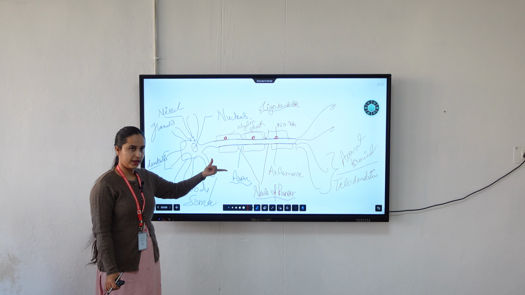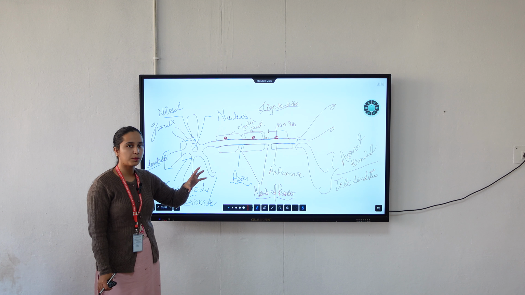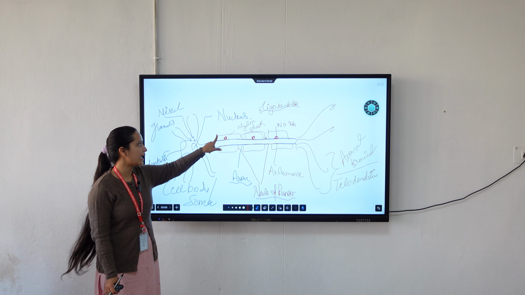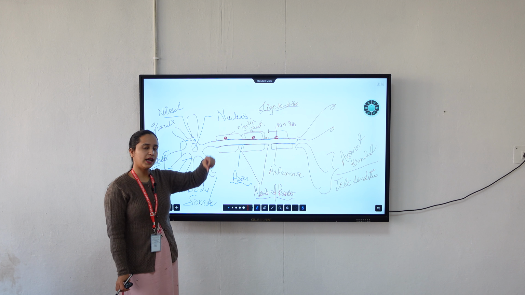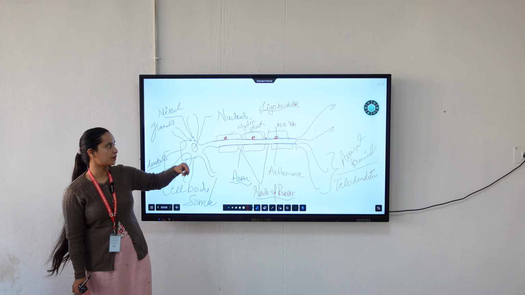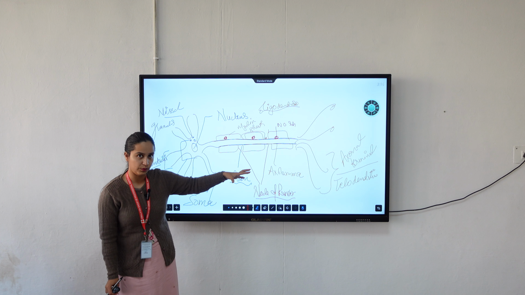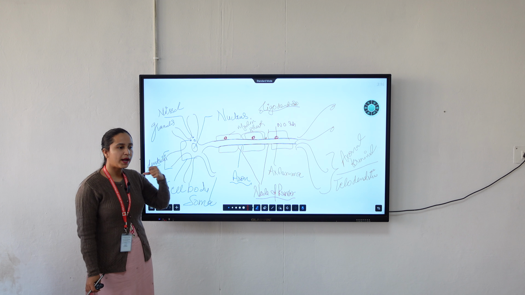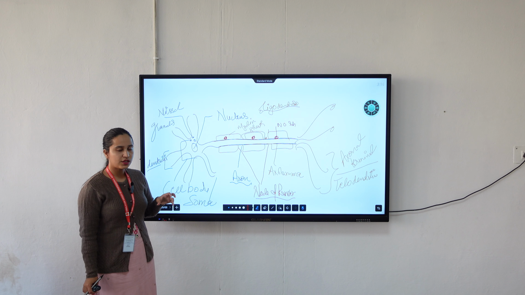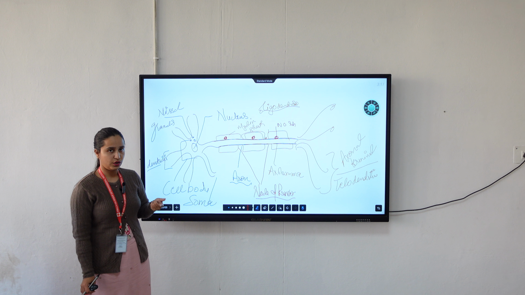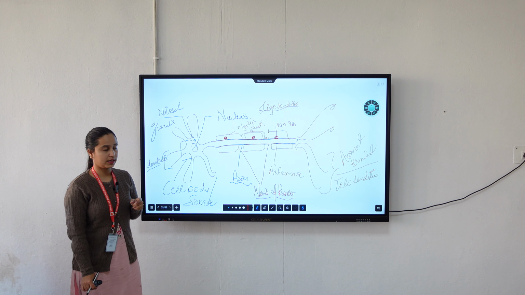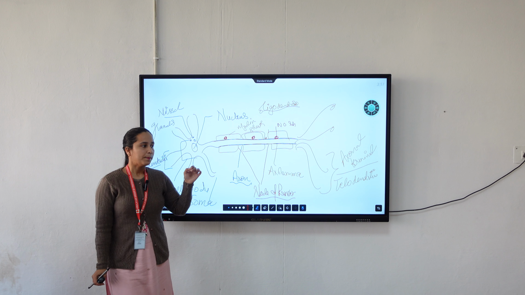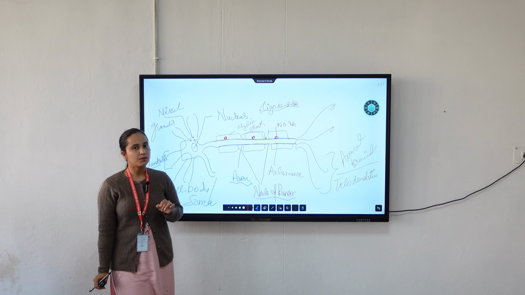Now one more thing, we have two types of neuron if we are talking on the basis of structure of the axon. One is myelinated, that means neurons which have myelin sheath around them, and another is non-myelinated, that means they don't have myelin sheath around them. So the question is, which neuron shows better conduction or transmission of impulse? The answer is, better transmission of impulse is going to take place in myelinated neuron.